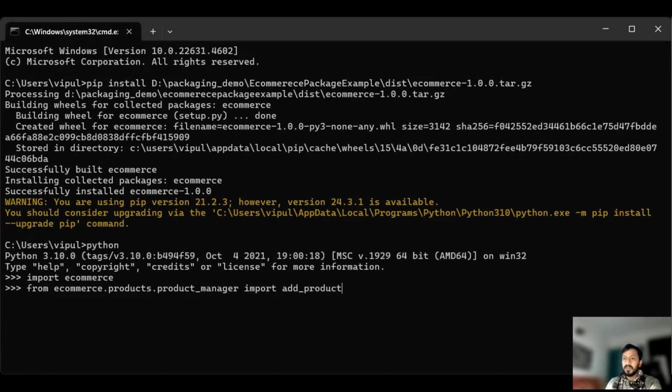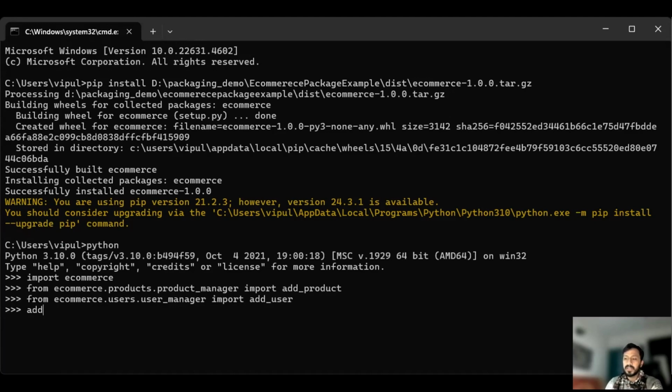All right, so now I'll just import it. Same way, from e-commerce.users.user_manager import add_user. Nice.